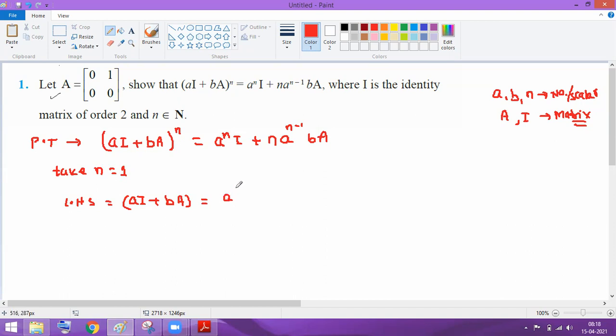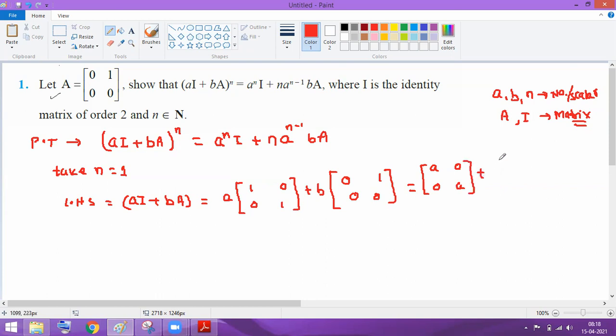a is the constant. What is the I? I is [1 0; 0 1]. Okay, plus b is a constant. And what is A? It is given here [0 1; 0 0]. So if I multiply first this, I'll get [a 0; 0 a]. And if I multiply b with this, तो ये b सब एलिमेंट से जाकर मल्टीप्लाई हो जाएगा. So this is [0 b; 0 0].